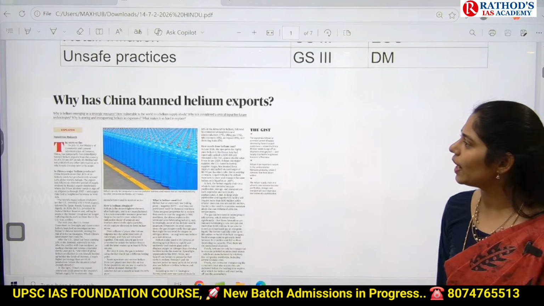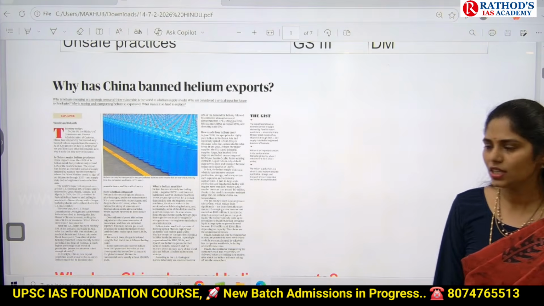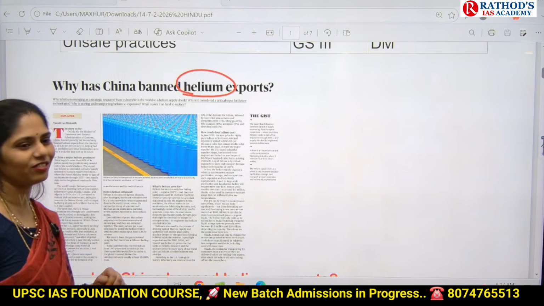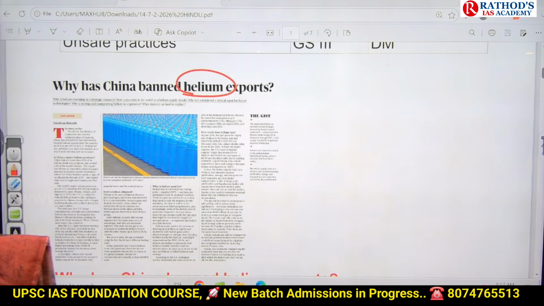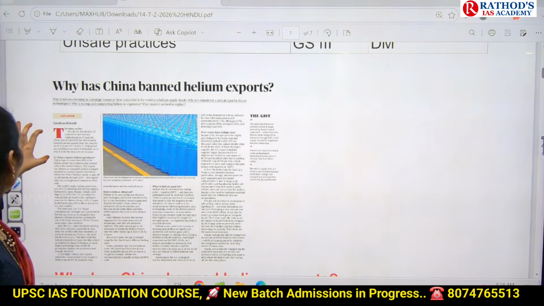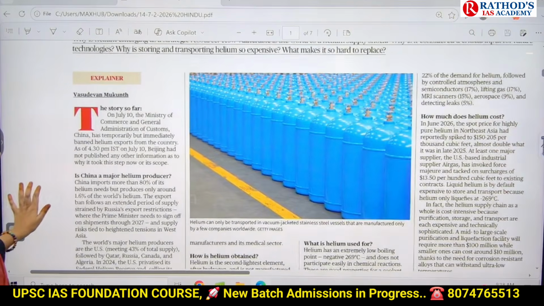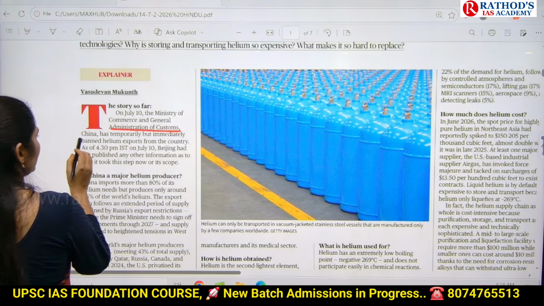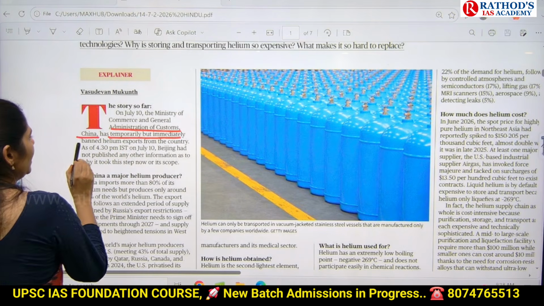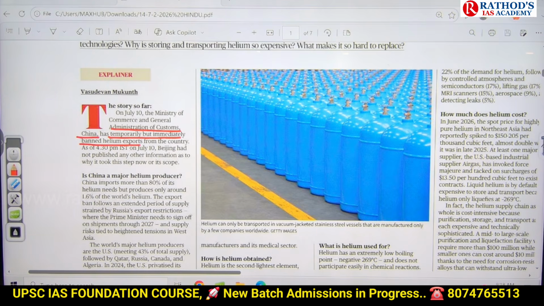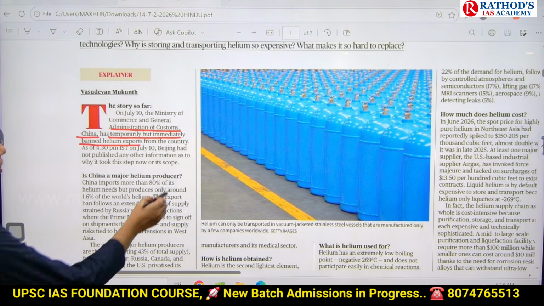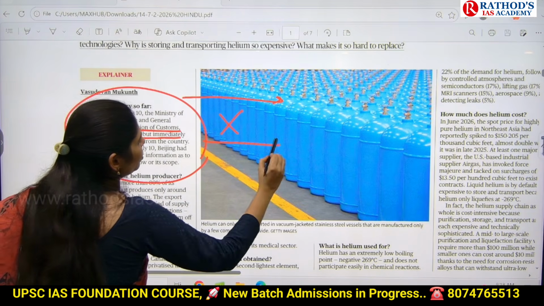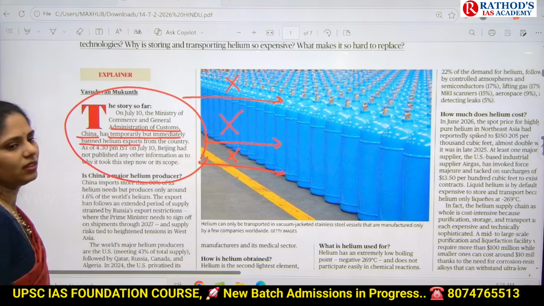Okay, see this, guys. Why has China banned helium exports? The keyword is helium. What is the atomic number of helium? 2, 3, 4? Very good. Hydrogen, then helium 2, right? Okay, so why is it in the news? Recently the Ministry of Commerce and the General Administration of Customs of China temporarily but immediately banned helium exports from that country to other countries. Because from China they stopped exporting to other countries, because of this it is in the news.